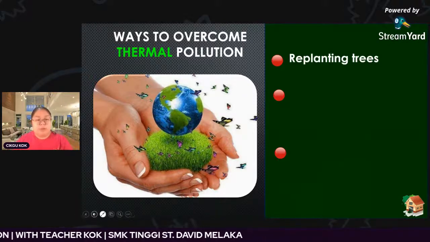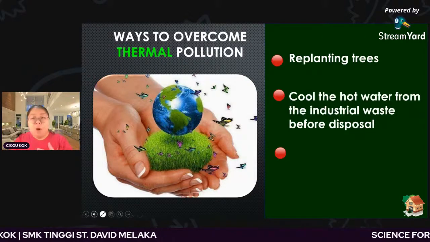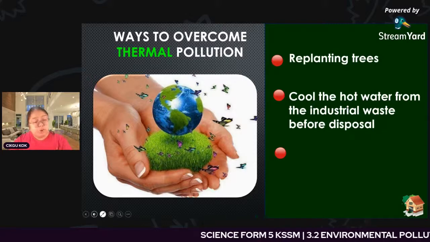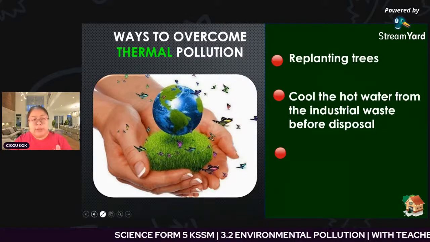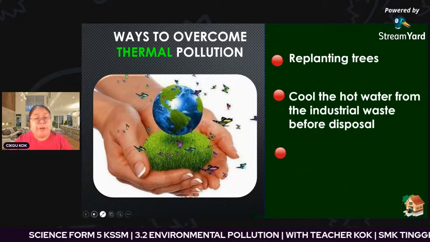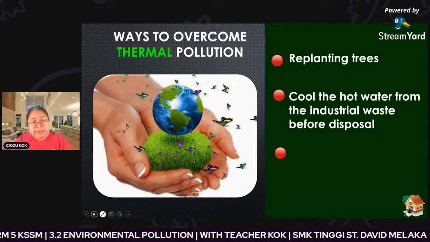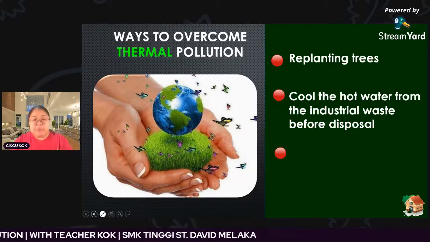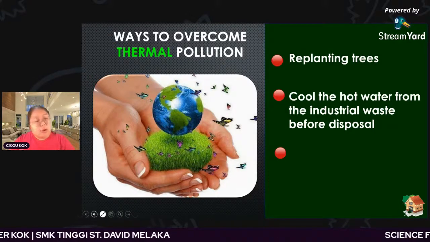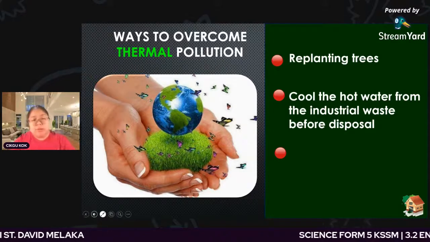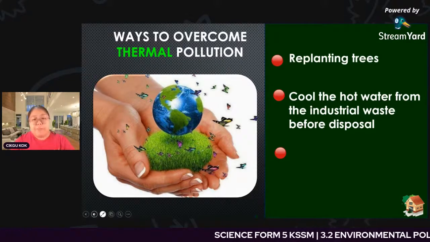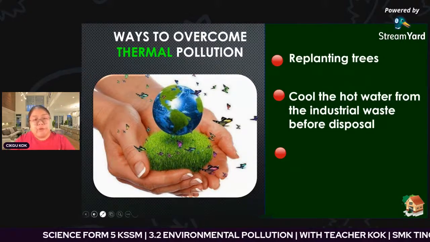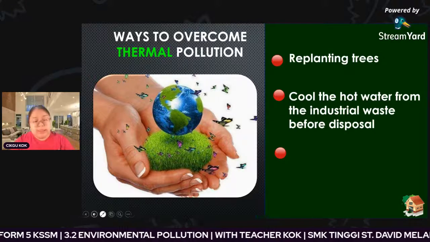Okay. Number two, we need to cool the hot water from the industry waste before disposal. You need to cool it down. Maybe the water after processing produces high temperature. That means you need to use some technique or technology to cool down the water first, after that, before they dispose of it. So this is one thing you can do to reduce thermal pollution in the sea.